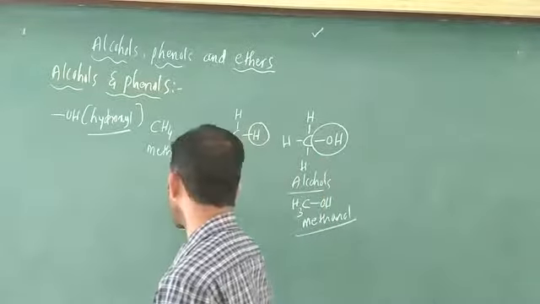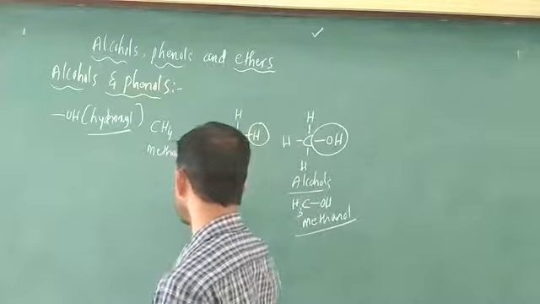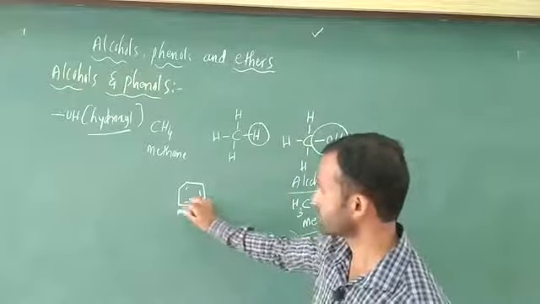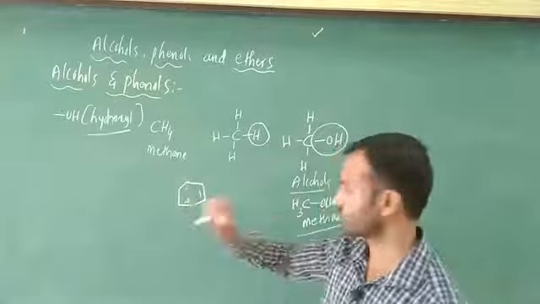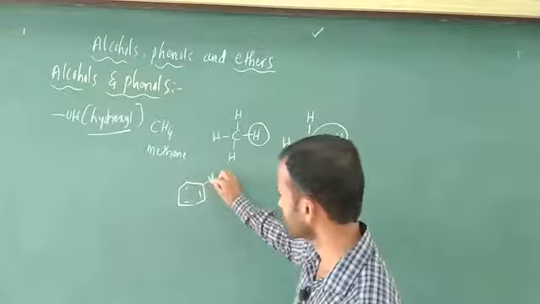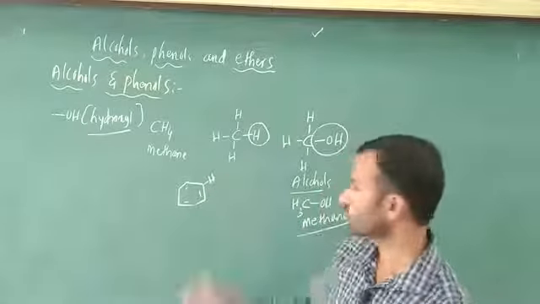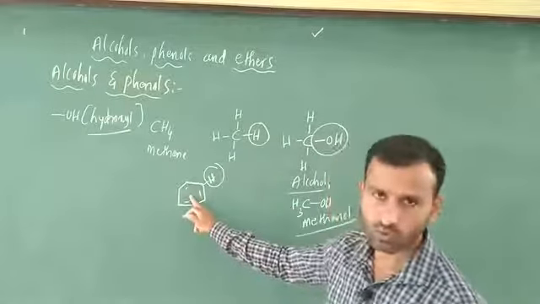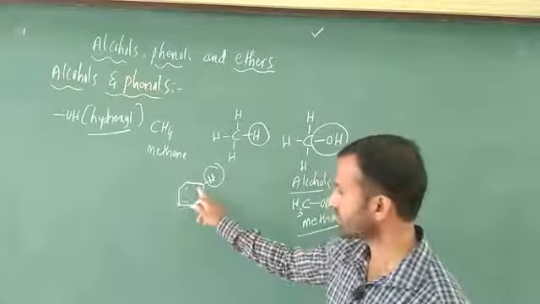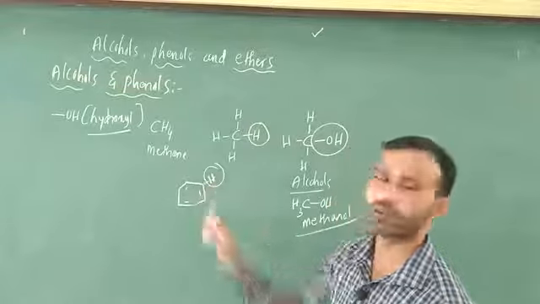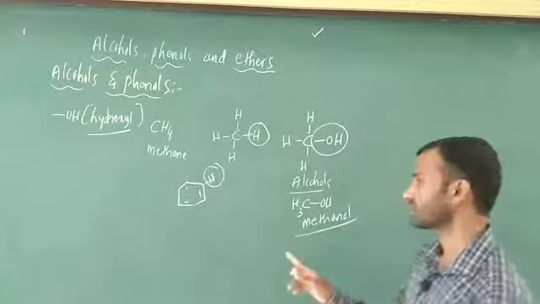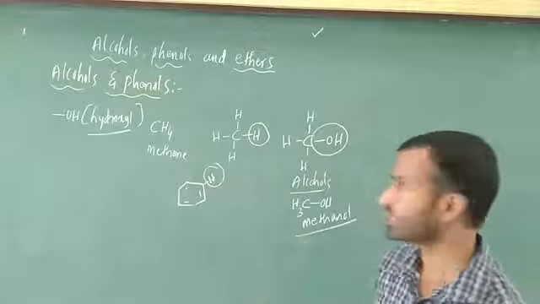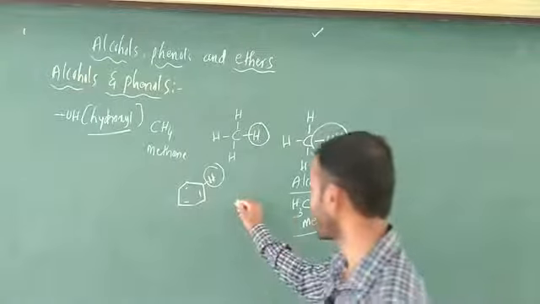I am going to write a benzene ring here, with hydrogen, hydrogen, hydrogen, totally six hydrogens. My plan is to replace one aromatic hydrogen. This aromatic ring follows the Huckel rule. This carbon is aromatic and this hydrogen is also aromatic. Replacing an aromatic hydrogen atom by a hydroxyl group is called phenol.